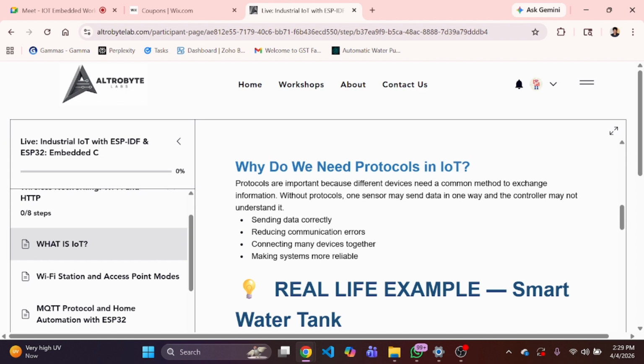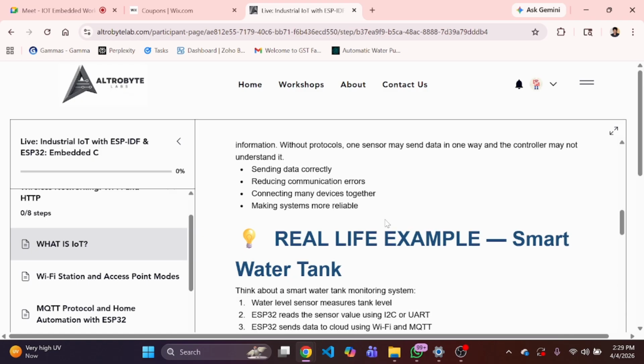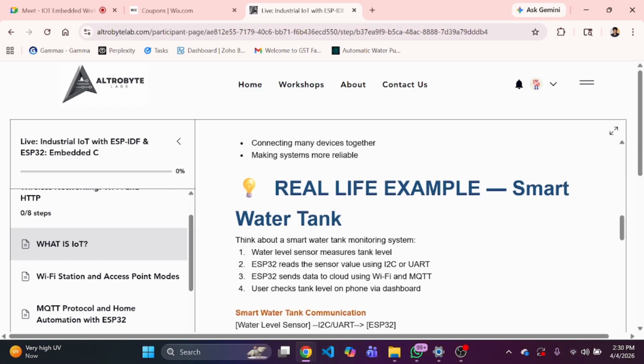Protocols are important because different devices need a common method to exchange information. Without a protocol, one sensor may send data in one way and the controller may not understand it. Protocols help in sending data correctly, reducing communication errors, connecting many devices together, and making the system more reliable. These are the requirements to communicate with an application or different devices.